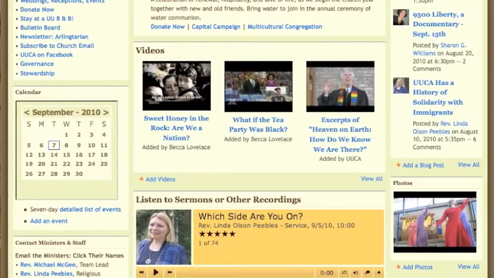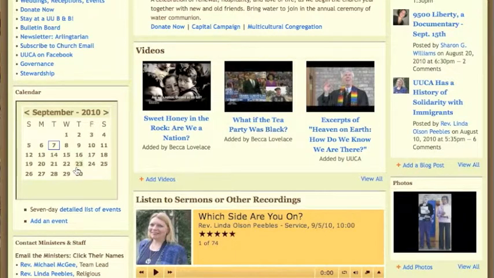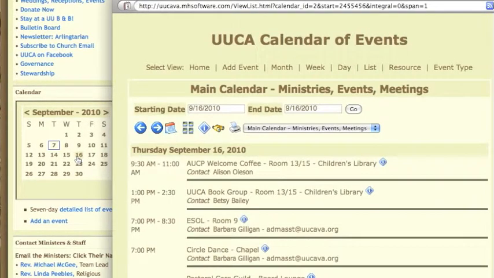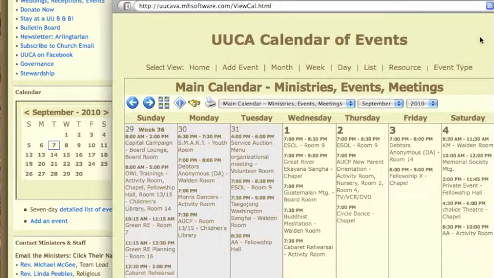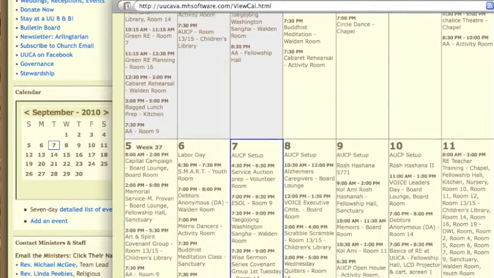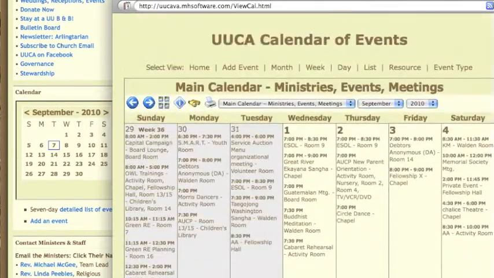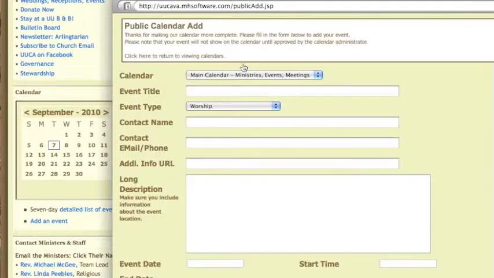On the home page, you can access the church calendar very easily. Click on any day of the month, and the events for that day will come up in a separate window. If you'd like to see an overview of the entire month, you click the month link, and there you have it. From this page, you can submit a request for an item to be added to the church calendar.